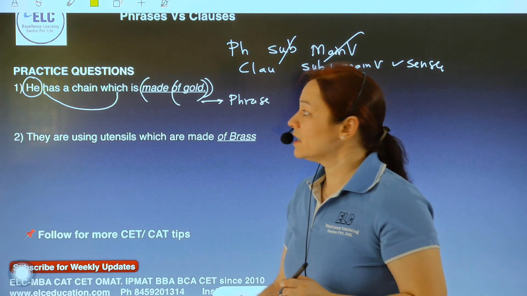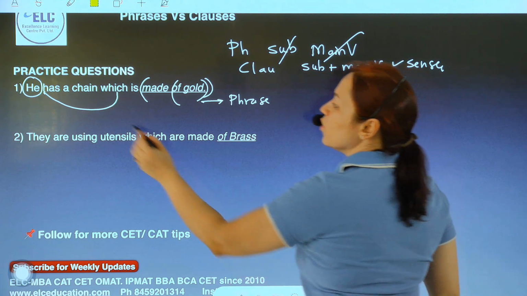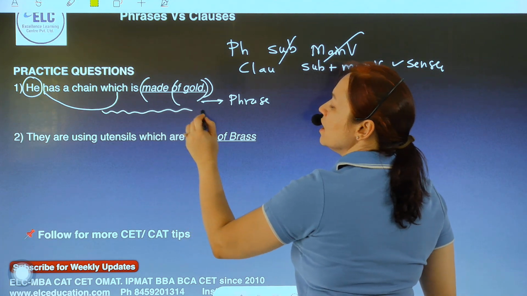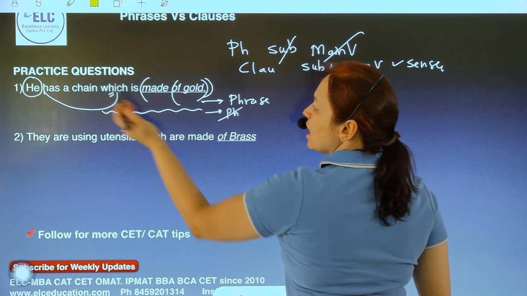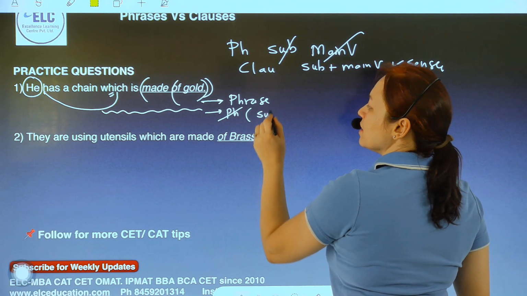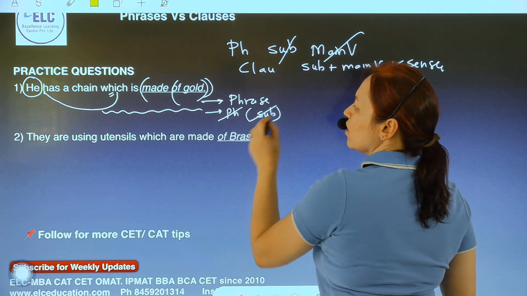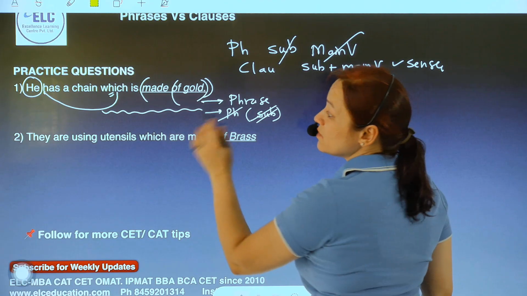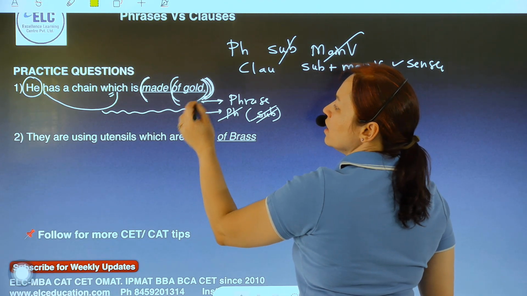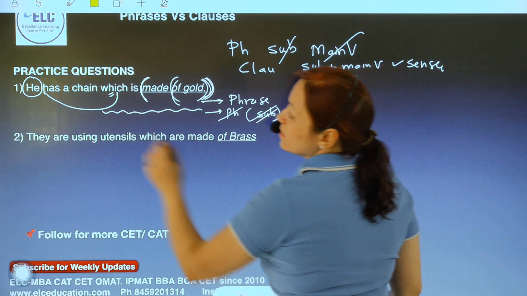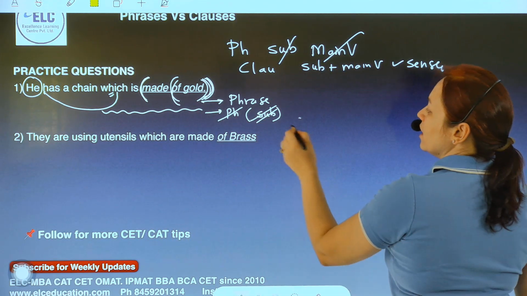The moment I include which is made of gold, it no longer remains a phrase, because which happens to be a part of the subject. So for this part to be a phrase, it should be only made of gold or of gold. But which is made of gold will become a clause.